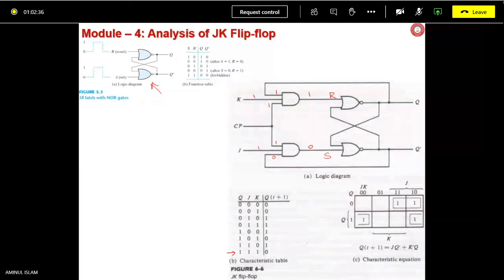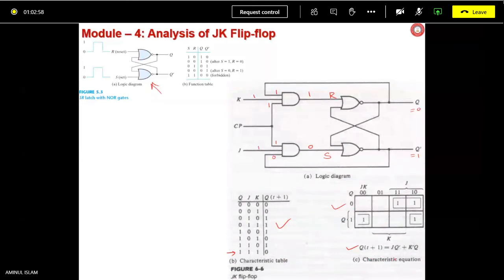Reset. Q equal to 0. So Q equals 0. Obviously, Q bar is going to be 1. Okay, so in this way, you can take up any entry and you can do it. And from this characteristic table, obviously you can get this Karnaugh map.